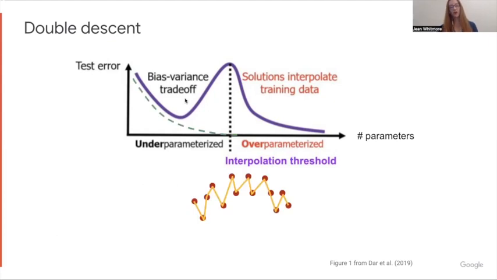So just to explain more about what this interpolation threshold means, it's the point at which this training error, the dashed line here, goes to 0. It's the point where there's enough parameters to perfectly fit the data. That's what we mean by interpolating training data. What's odd is that there's now many possible fits, so you'd think it wouldn't generalize well, so what's happening?